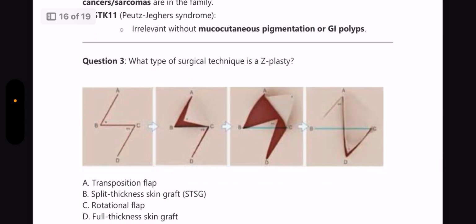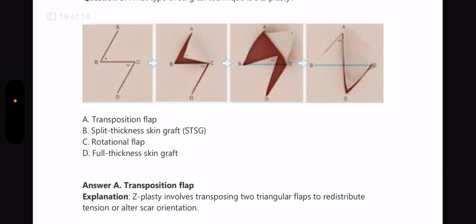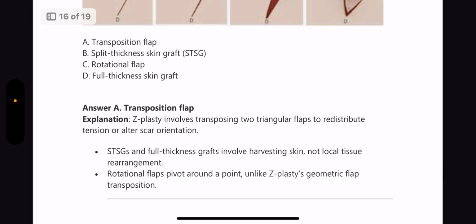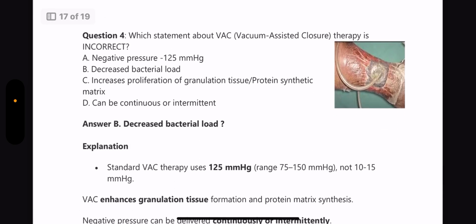Next question, what type of surgical technique is a Z-plasty? Answer is transposition flap, which is provided, and Z-plasty involves transposing two triangular flaps to redistribute tension or alter scar orientation. Next, which statement about vacuum-assisted closure therapy is incorrect?